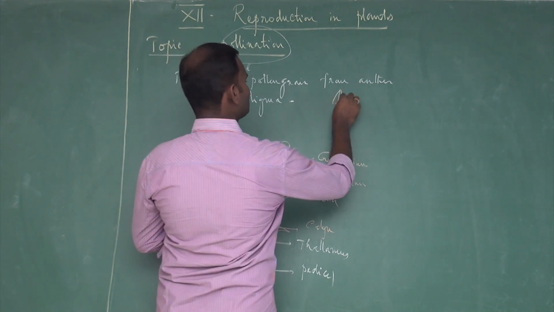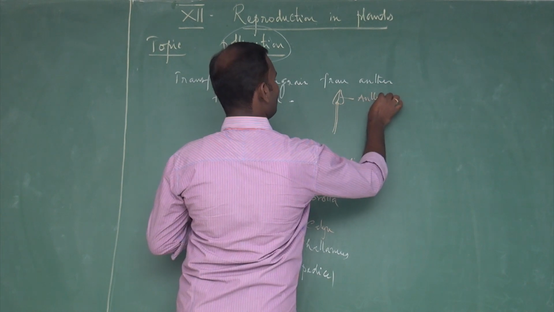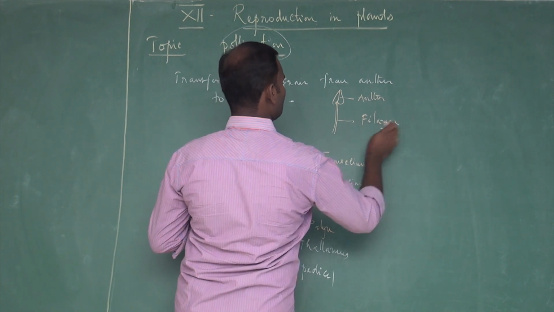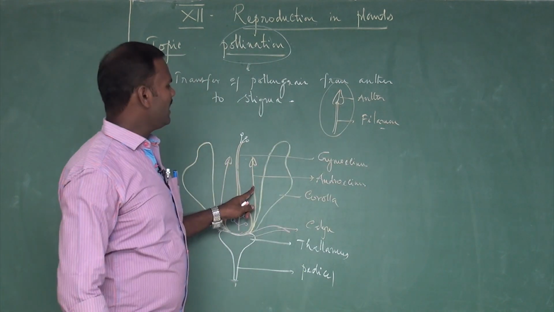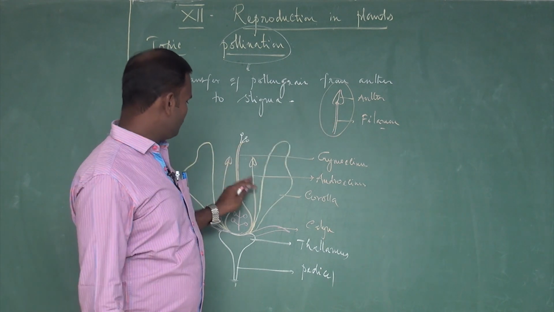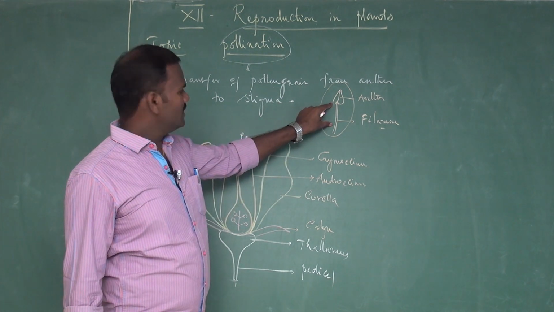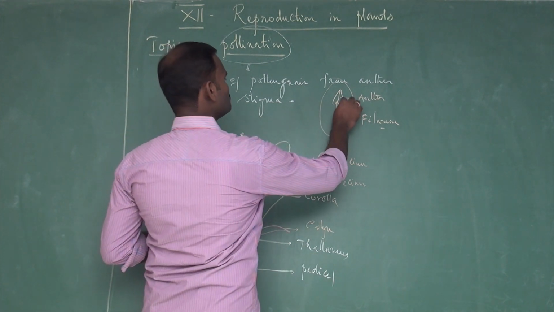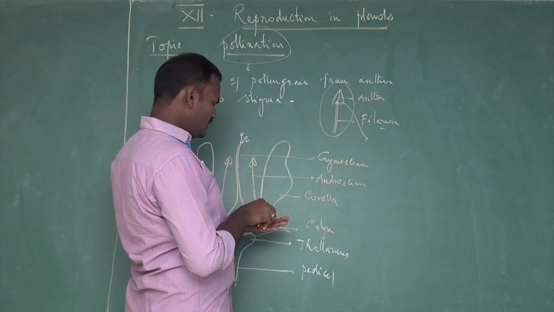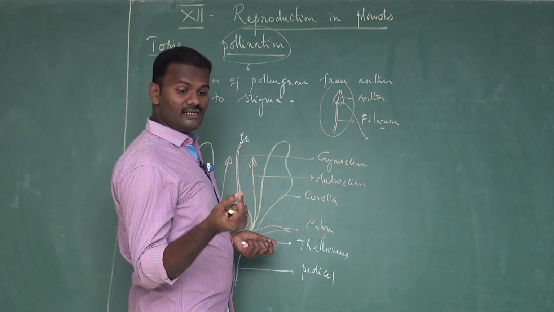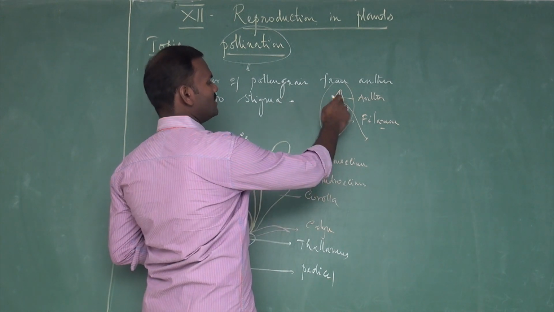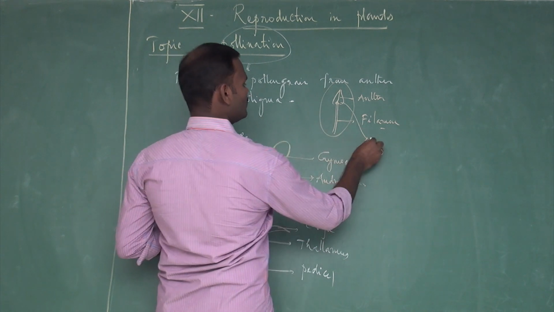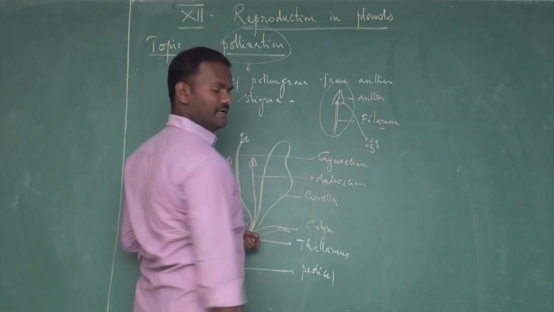A stamen consists of anther and filament. Totally, the male sex organ is called androecium. Androecium is made up of stamens. A stamen consists of anther and filament. The anthers get matured, and the pollen grains, the male gametes, also called microspores, are developed inside the pollen chamber. When the anthers mature, they burst open to release the male gametes called pollen grains.